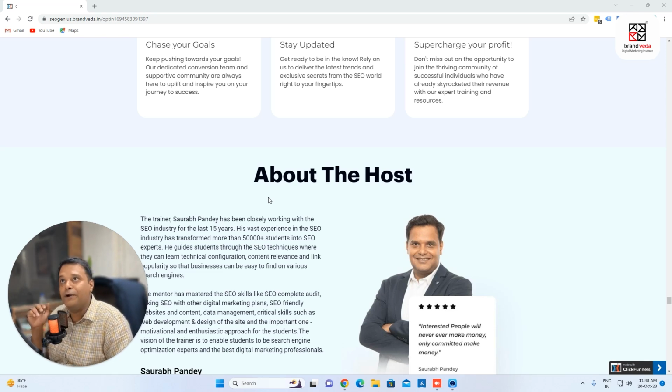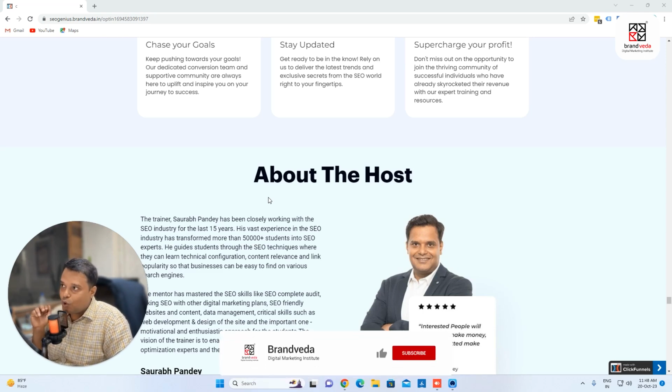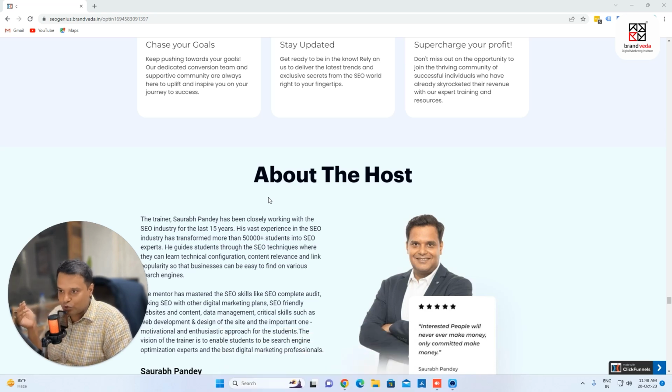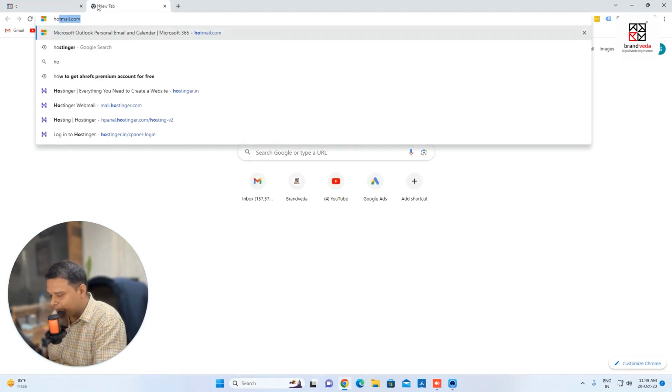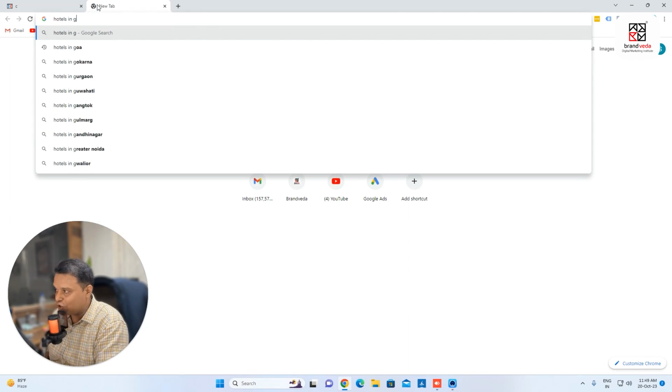Let's say, for example, you are planning a trip to Goa. So my question is, where will you go to book your tickets? Probably you will go to the Google search engine and search for hotels in Goa, or you can directly go to applications like Make My Trip or Clear Trip or Trivago or Yatra. Most of us will go to Google and search for, let's say, hotels in Goa. We always do this. We always search on the Google search engine.